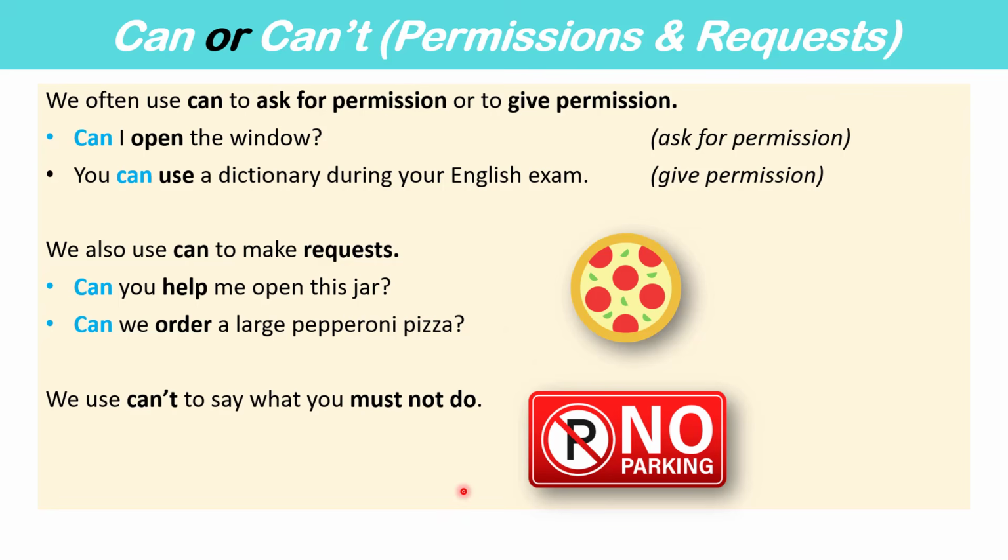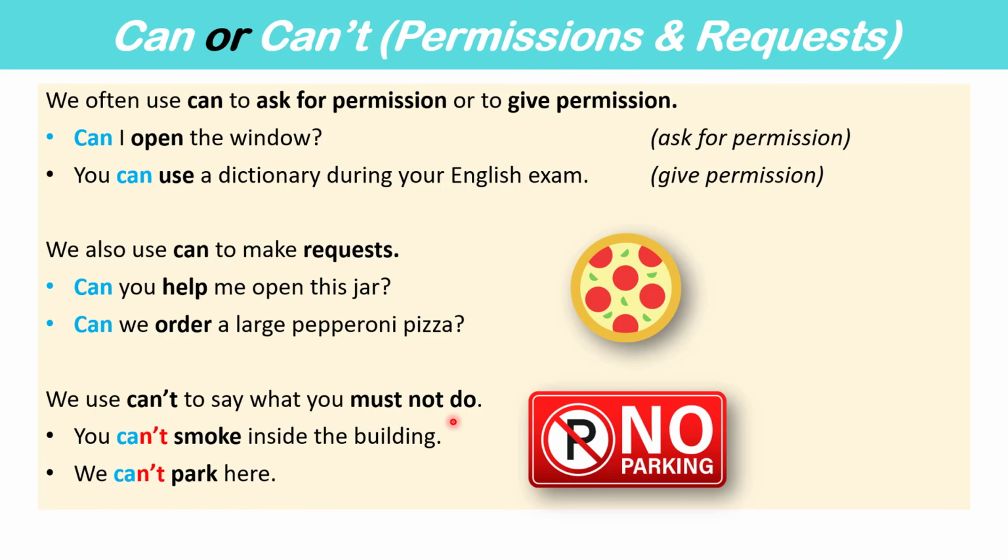We use can't to say what you must not do. For example, you can't smoke inside the building. That means you are not allowed to smoke. You mustn't smoke. Mustn't is much stronger than can't, but in both cases it means you are not allowed. It is forbidden. We can't park here. There's a no parking sign.